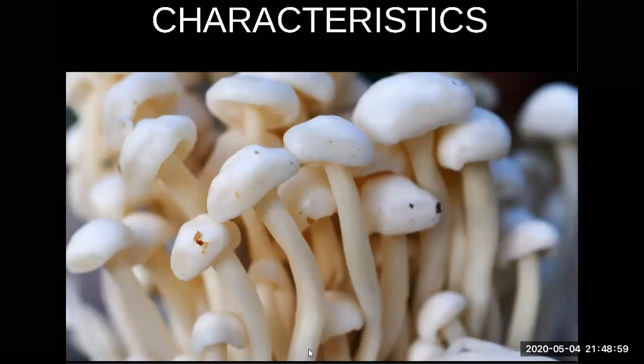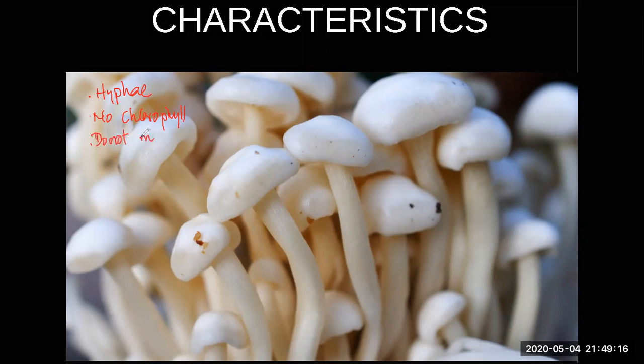Those are characteristics of the fungus. To summarize, what are the characteristics of the fungus? They are made up of hyphae. They don't have chlorophyll. That means they cannot make their own food. Then how do they get the food? The food is obtained by saprozoic nutrition. What is that? They depend on dead plants and animals for the food. These are the common characteristics of all fungi.